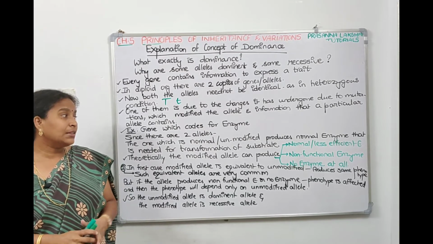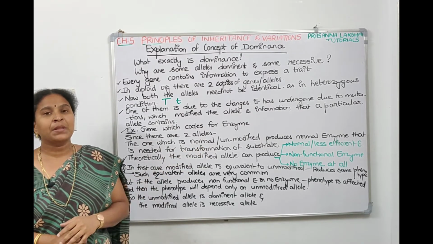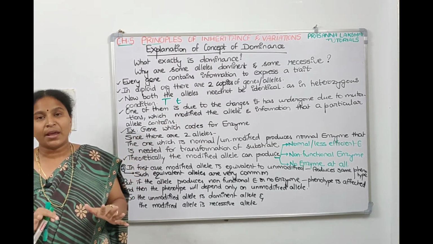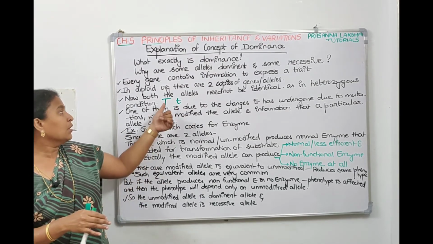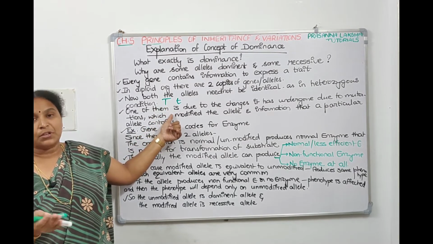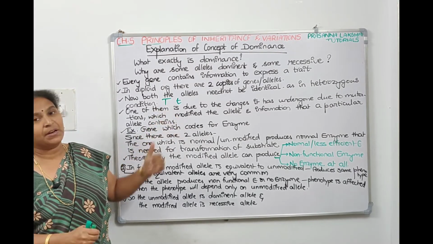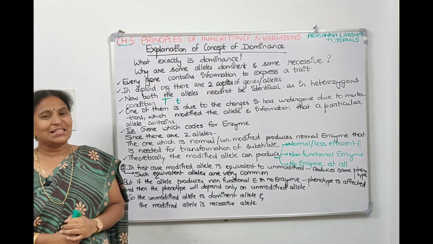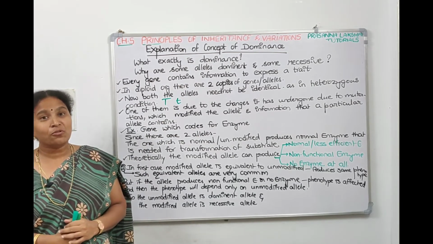Whereas for the second and third cases, non-functional enzyme and no enzyme, this allele is not able to express. In such a case, it depends on the unmodified allele only. For the transformation of the substrate, it depends on the unmodified allele. Such unmodified alleles are called dominant alleles, and modified alleles are called recessive alleles. Take a screenshot, then we will talk about codominance.